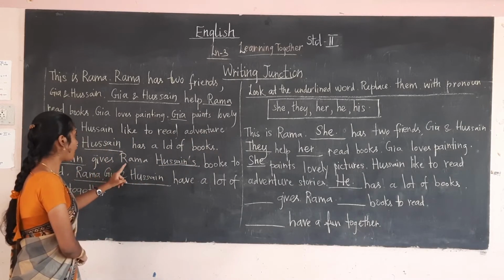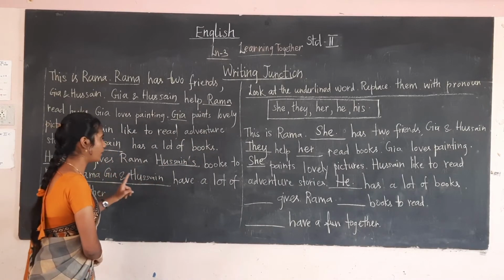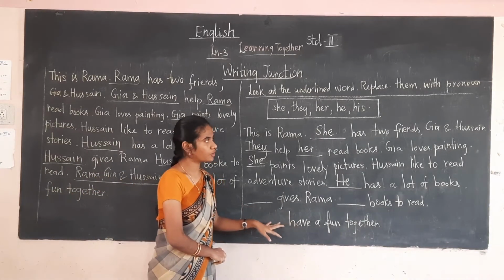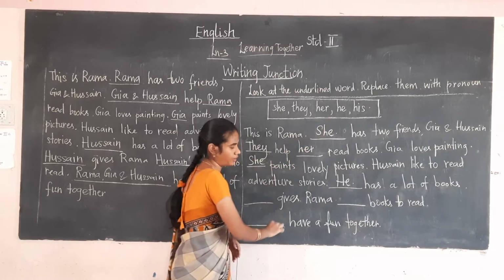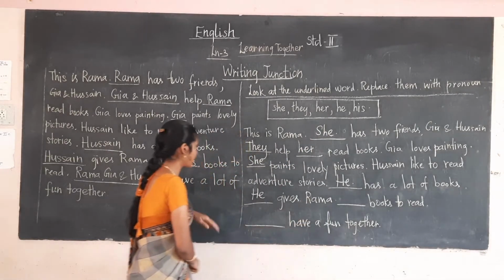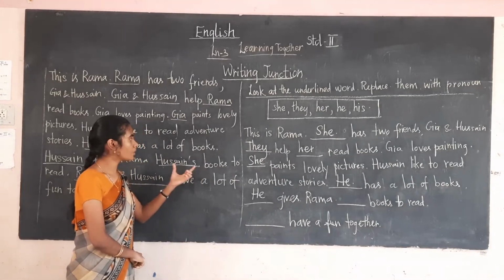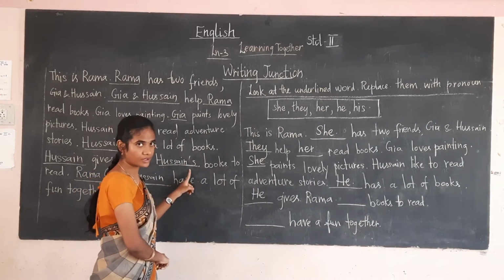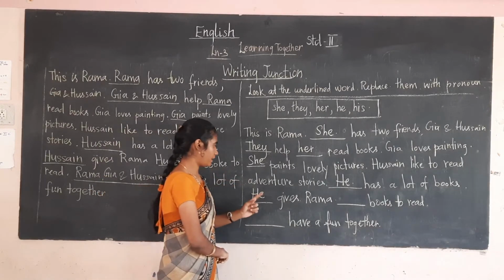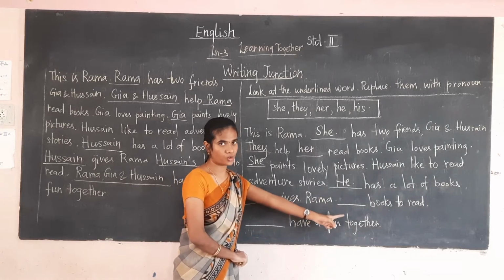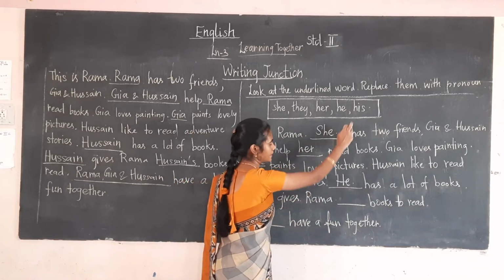Kusain gave Rama Kusain's books to read. Again they are mentioning Kusain, so I have to put the pronoun he only. He gives Rama Kusain's book. Whose book? Kusain's book. Again they are mentioning Kusain, so I have to put his book.